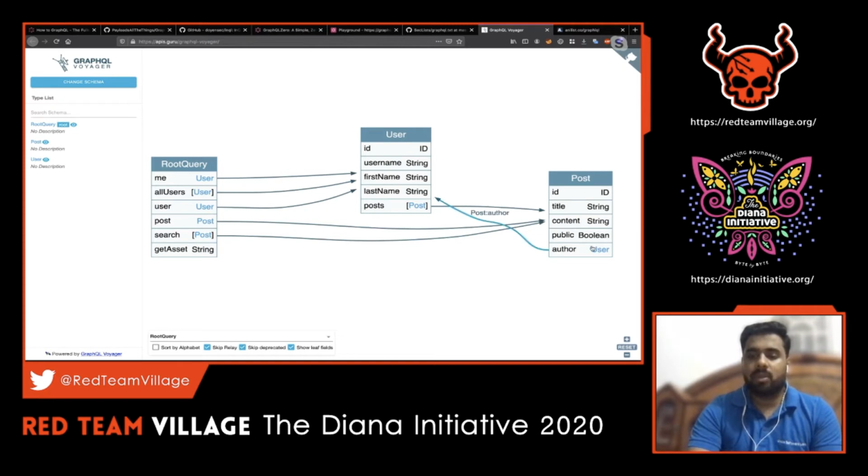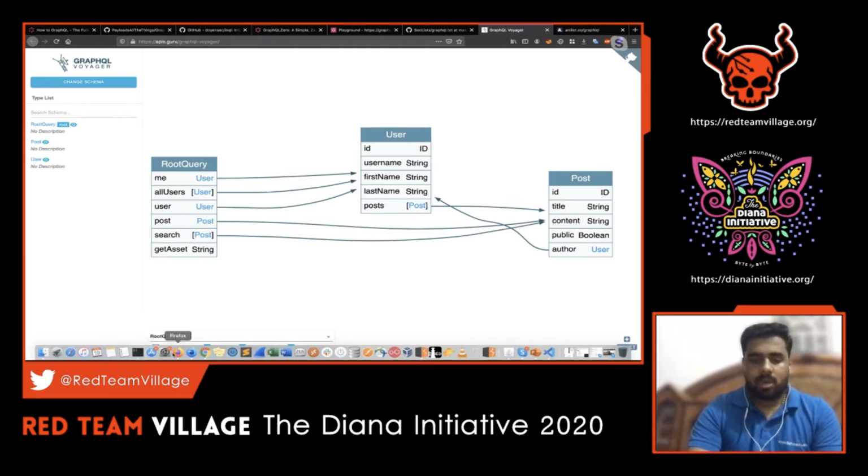For example, we know the author, and that particular author's information we have to pull, and in that, if we want to pass a parameter field called post, we can do that. So we can nest it since there is a backtracing here. Let's see how we can make use of this.